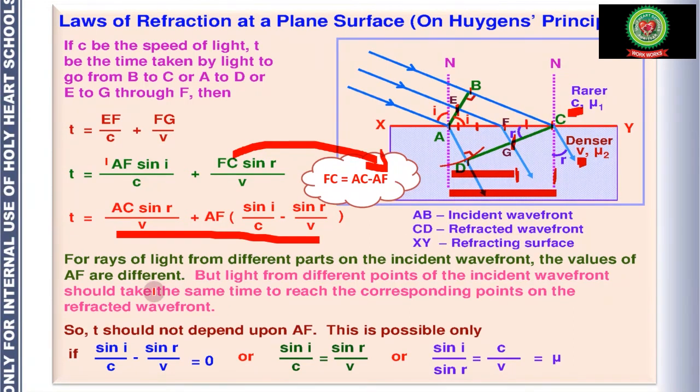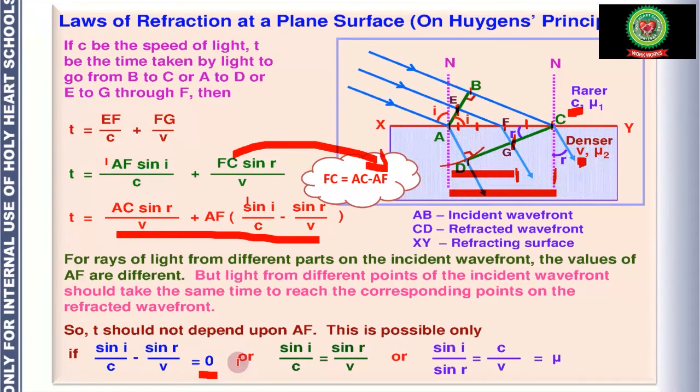But the time taken by the light to travel the corresponding distance will be the same. Light from different points of the incident wavefront should take the same time to reach the corresponding points on the refracted wavefront. So t should not depend upon AF. This is possible only if sine i upon c minus sine r upon v is equal to 0.